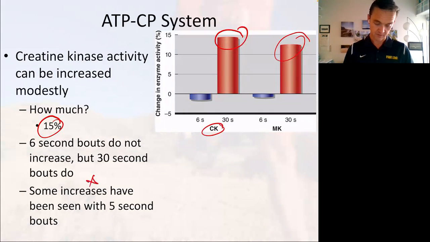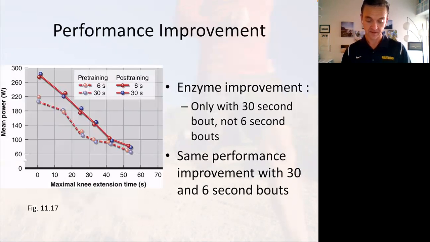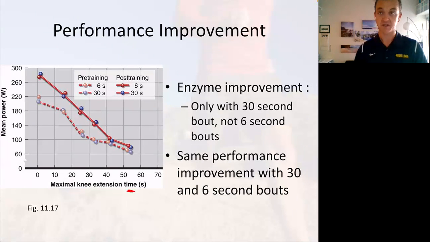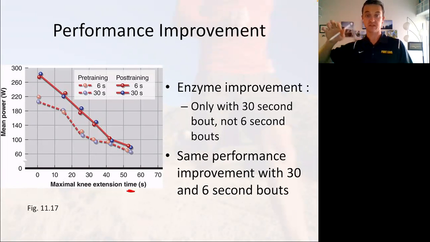But there have been some follow-up studies that have shown increases with just a 5-second sprint too. So, yeah. But the interesting part about the study was their performance improvements between the 6-second sprint group and the 30-second sprint group actually showed about the same. Okay, this was their maximal knee extension time. This is like a fatigue measurement. They just do maximal knee extensions as long as they can.